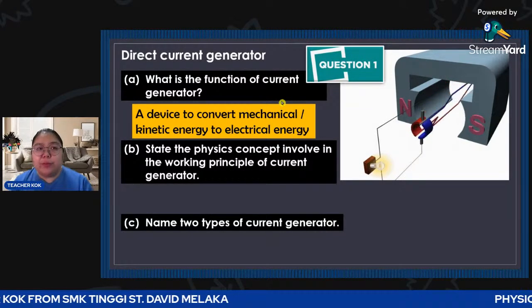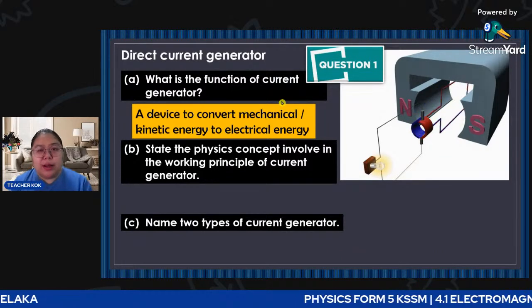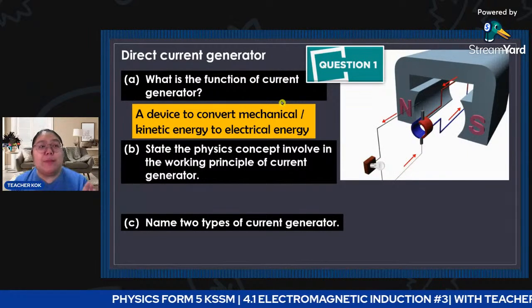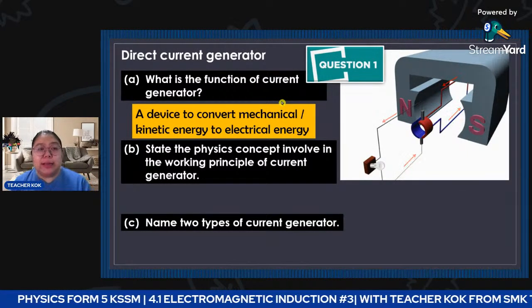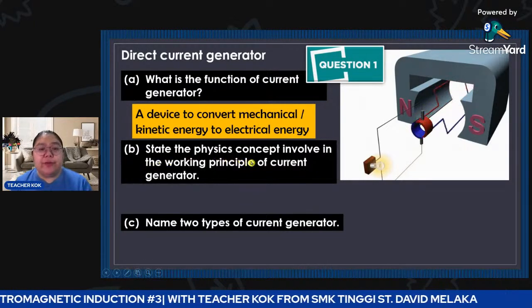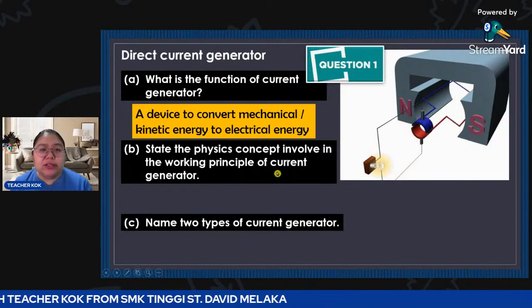That means we never provide any electricity. We also don't have any power supply or any battery, but you are using the motion to produce electric energy. Okay, B, can you state the physics concept involved in the working principle of the current generator?